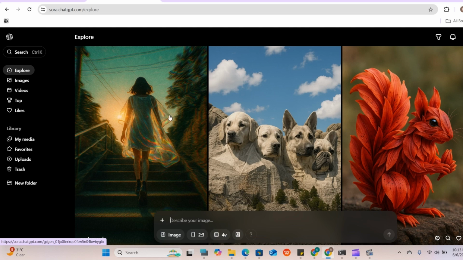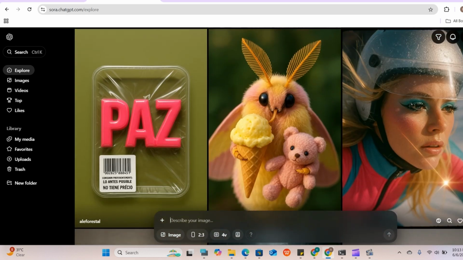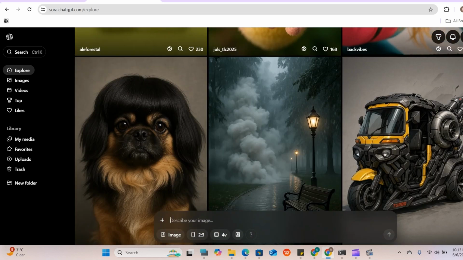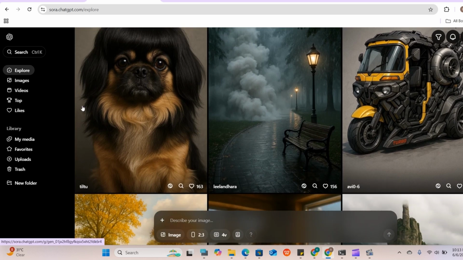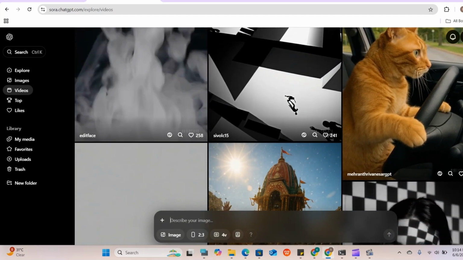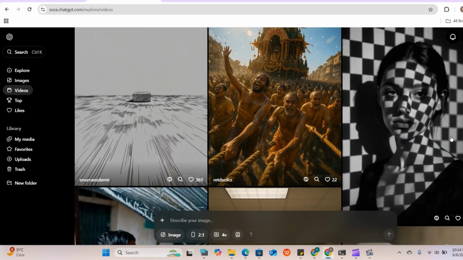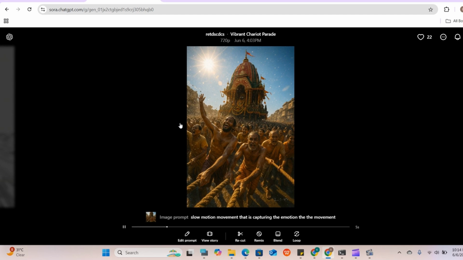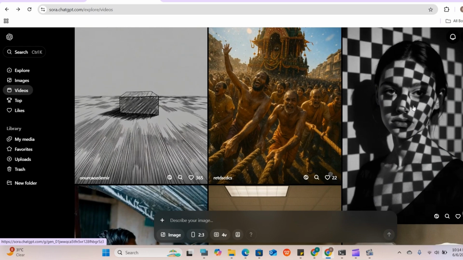What Sora is doing. These amazing images. But more importantly, check these videos. These are fantastic, I mean extraordinary. Wait a minute. Check this. This level of creativity is amazing. Even if it's not working, this is insane. But the thing is that now we can use free Sora.